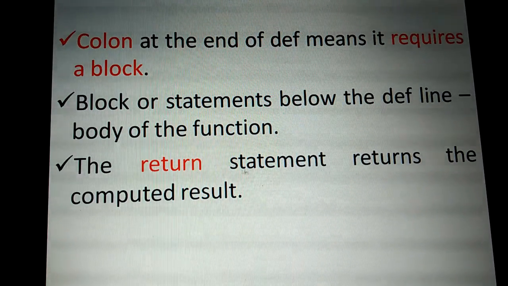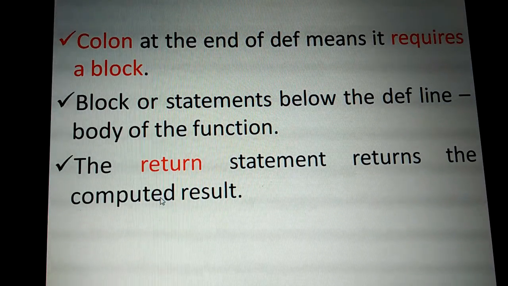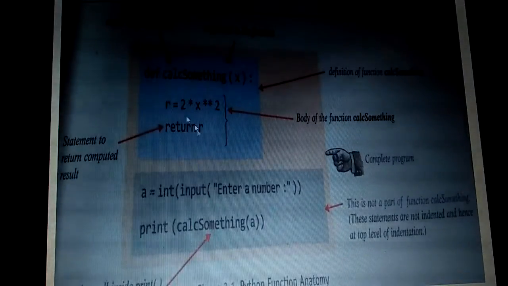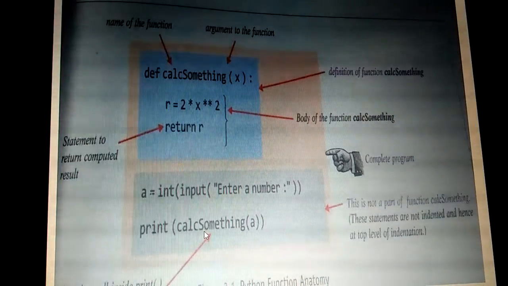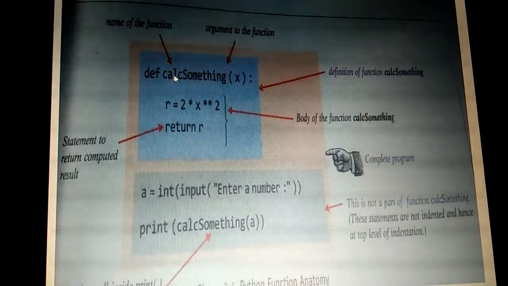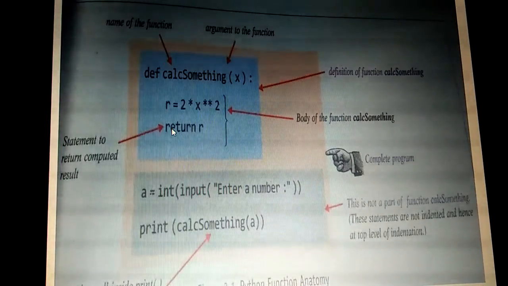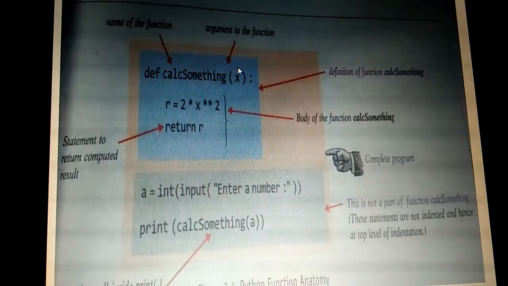Then the return statement, we have return at the end. The return statement returns the final result, that is the computed result. So the same example is taken here with the function call. We have not seen function call in the previous part, we have just seen function definition and function body alone. This is the body of the function calc something. You can refer to your book also.